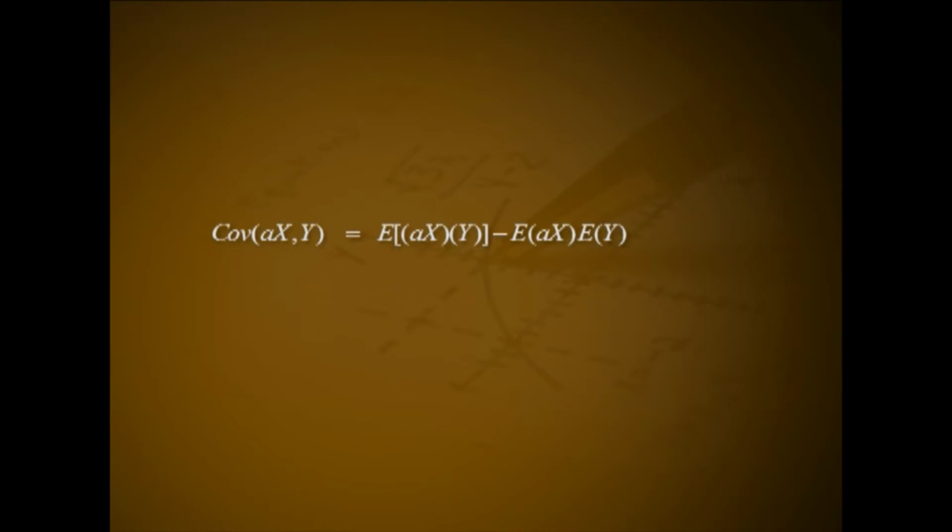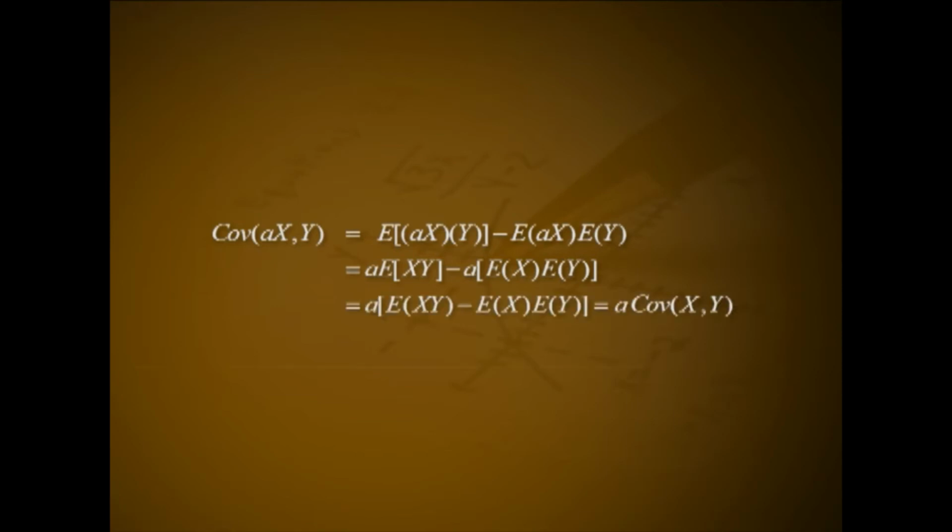Problem 3. For two random variables x and y, show that covariance between ax and y equals a into covariance between x and y. Solution. Covariance between ax and y equals expectation of ax into y minus expectation of ax into expectation of y, that is equal to a into expectation of xy minus a into expectation of x into expectation of y, that is equal to a into expectation of xy minus expectation of x into expectation of y, that is a into covariance between x and y.